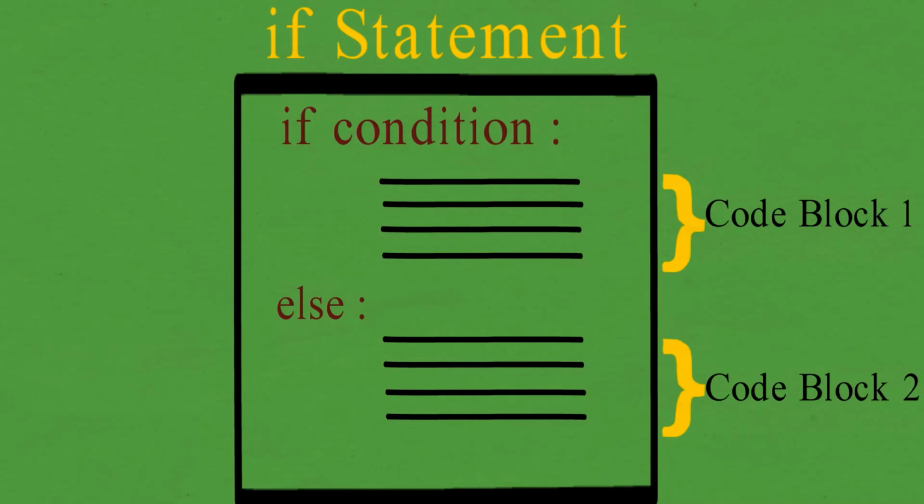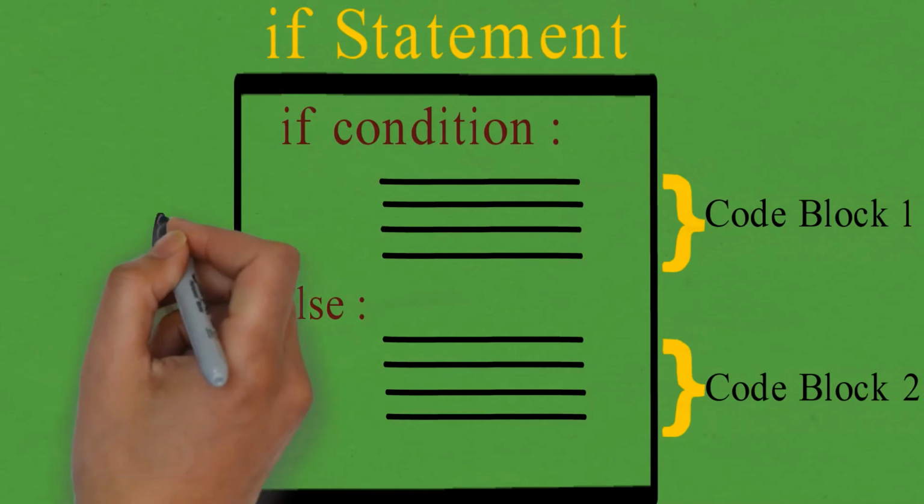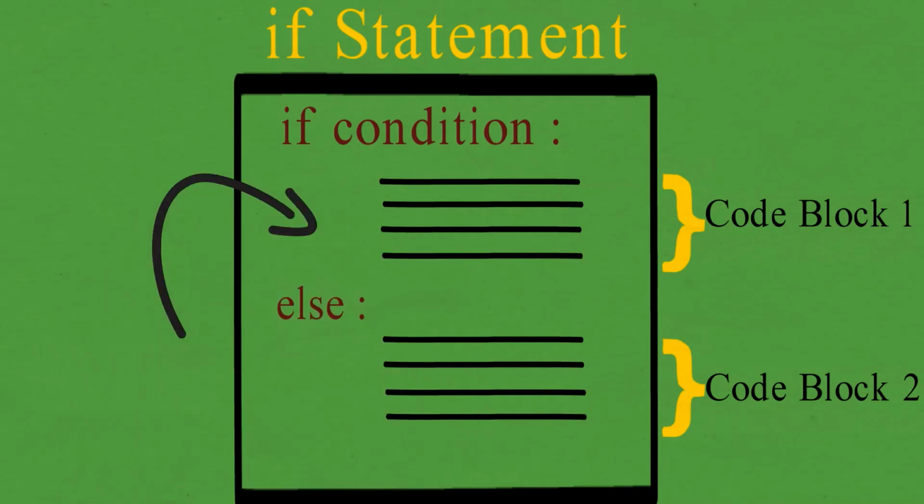And don't ever forget the most important thing that I have told you, which is the one I am showing right now with the arrow, which we call indentation. In simple terms, indentation is the spaces before the lines of code that tell Python which code comes under if and how much code comes under the else part. So never ever forget the use of indentation.